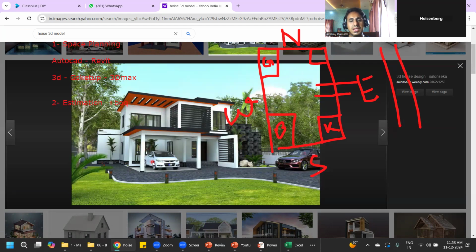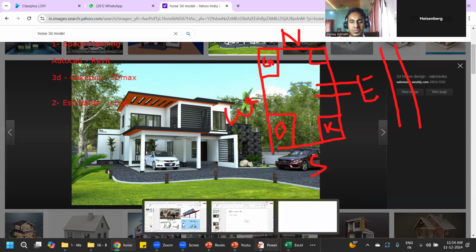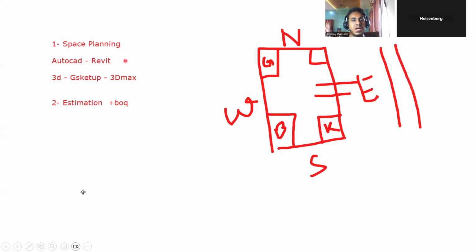Okay, sir. But what should be the size of this column? What should be the depth of the beam? That is not decided in this software. For that, we have the structural designing field. That I'll tell you now. Okay, this much is understood, no? After estimation is done, next what will we do? Third, we'll go for structural designing. Third, we have to do structural designing.